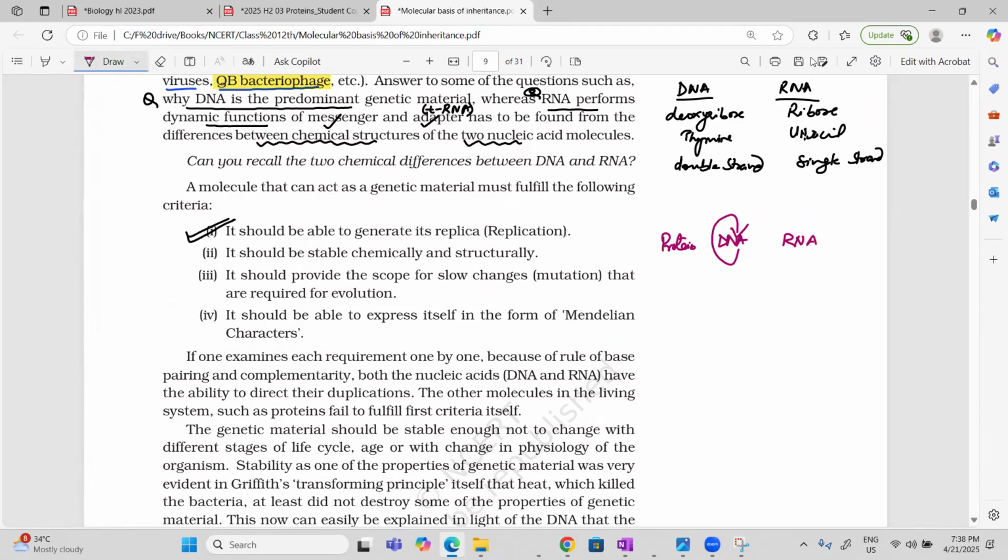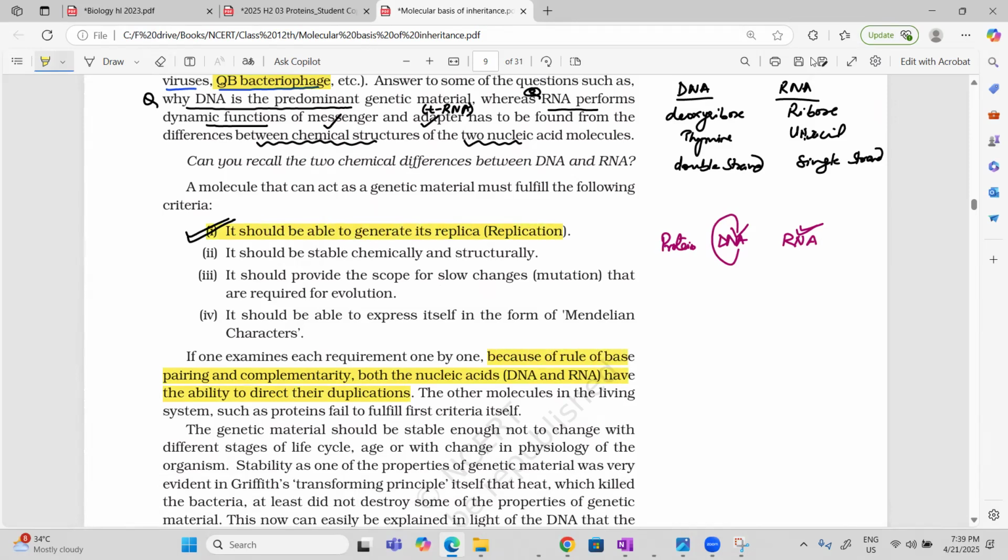Because of complementary base pairing, it is able to make its own copy. Even RNA can make its copy through complementarity. So because of the rule of base pairing and complementarity, both the nucleic acids have the ability to direct their duplication. We are understanding the first criterion right now.